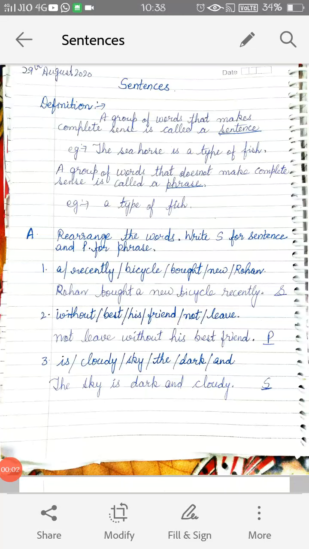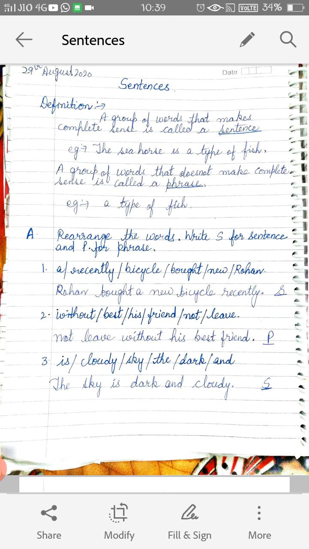Dear students, today we will do the grammar topic, that is sentences. First of all, just try to look at the definition of the sentence. It is a group of words that makes complete sense. So, a group of words that makes complete sense or is meaningful, it is called a sentence.